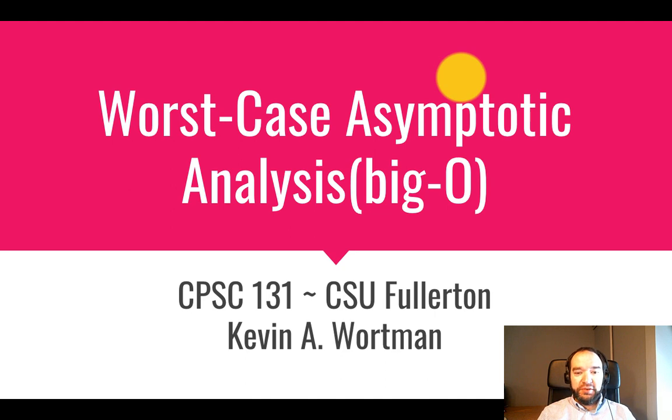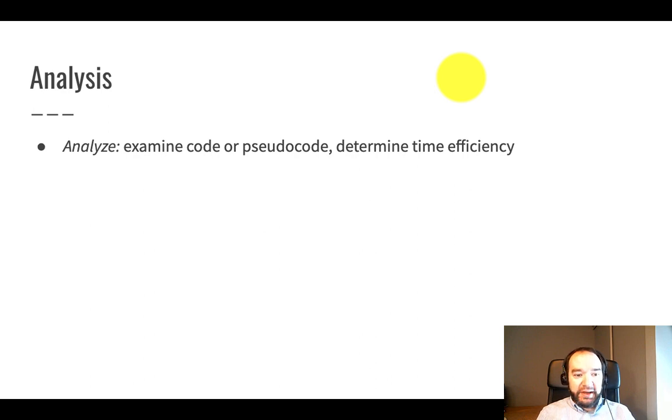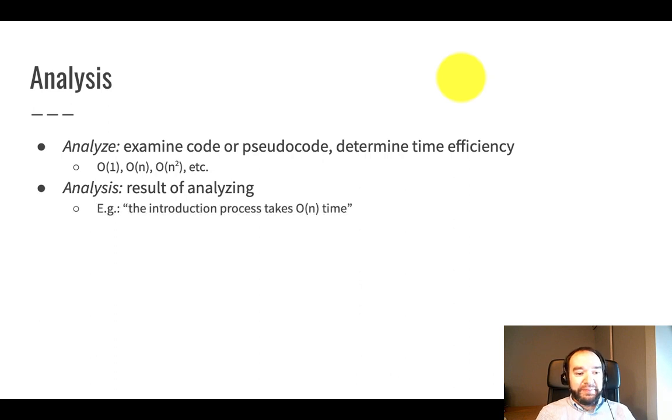Hi guys, this is a video on worst case asymptotic analysis, in other words, big O analysis. First, let's define what this word analysis means in this context. In this context, analyze means examine some code or pseudocode and determine what its time efficiency would be. Time efficiency is a big O expression such as big O of 1, big O of n, or big O of n squared. An analysis is the result of doing this analysis process. So for example, I could say the introduction process I talked about in my earlier video on big O takes big O of n time.